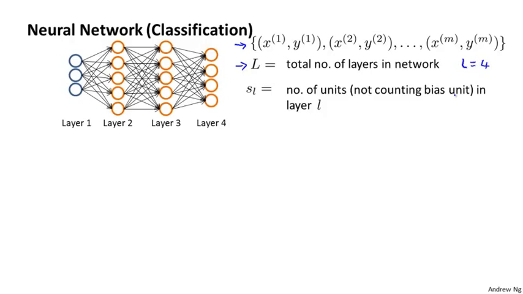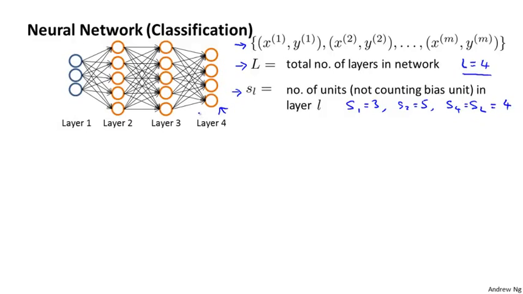And I'm going to use S subscript L to denote the number of units, that is the number of neurons, not counting the bias unit, in layer L of the network. So for example, S1, which is the input layer, has 3 units, S2 in my example has 5 units, and the output layer S4, which is also equal to S_L because capital L is equal to 4, has 4 units in my example on the left.